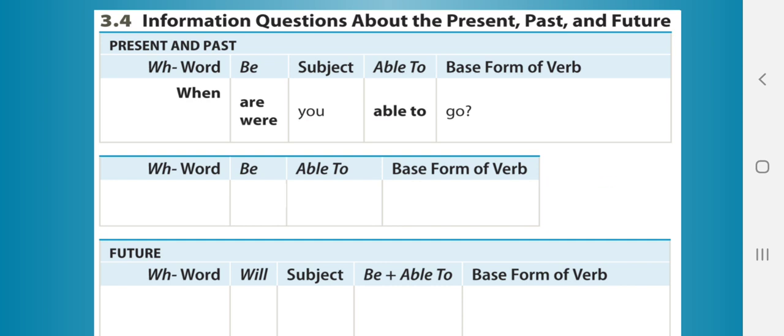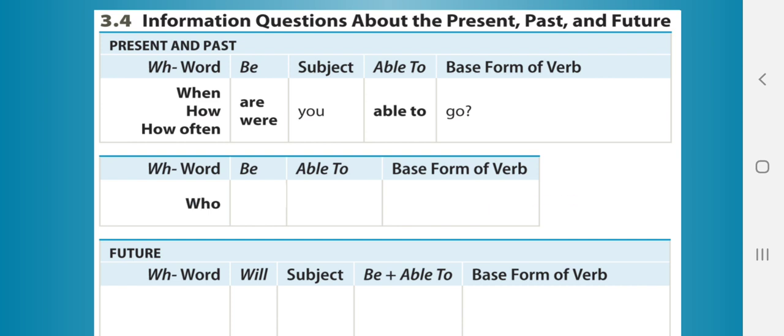Or in past, we just change the verb be. When were you able to go? This is in past. Remember that we can use different WH words such as how or how often. How often are you able to go? Or how often were you able to go?